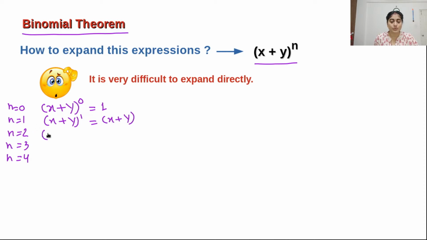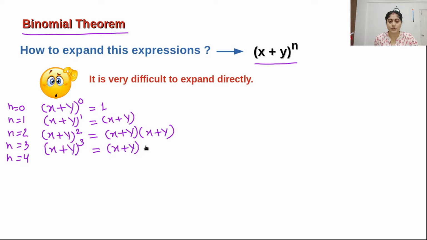If n equals 2, then we can write x plus y to the power of 2, so I have to write this term 2 times because the power is 2. Similarly for n equals 3, x plus y to the power of 3, we have to write this term 3 times. And if n equals 4, x plus y to the power of 4, we write it 4 times, so 4 terms will be there.